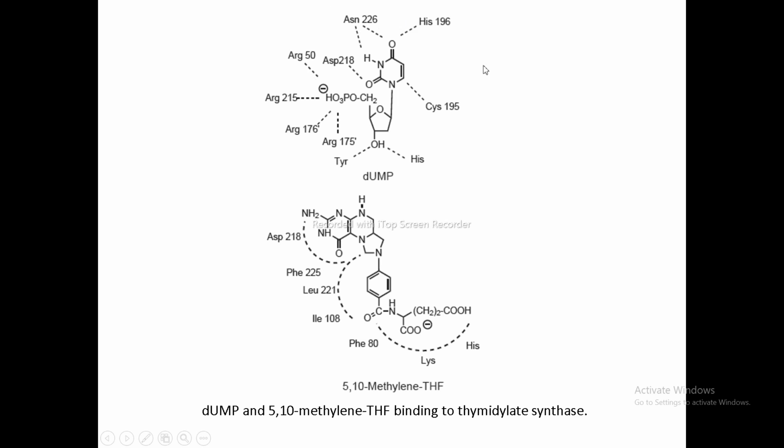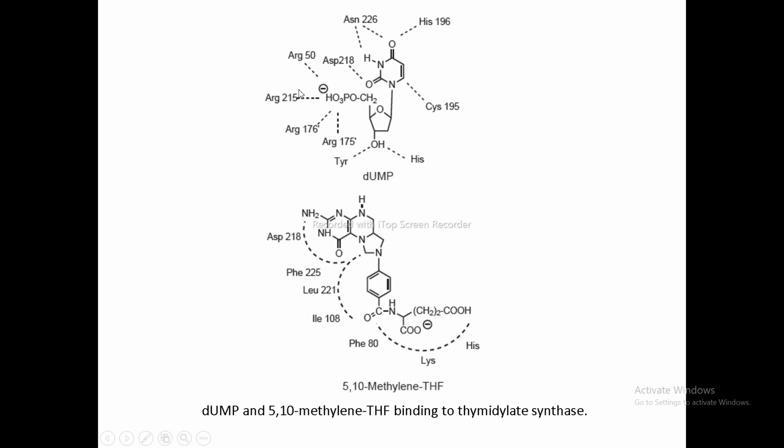Then the main chain amide of aspartic acid 218 forms a hydrogen bond with the pyrimidine 2-oxo moiety of this dUMP.